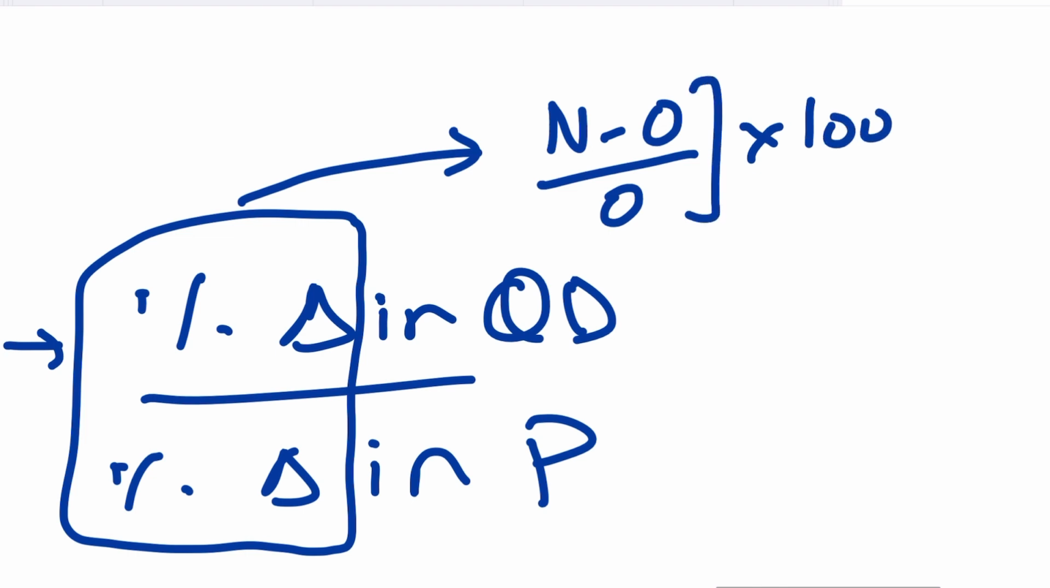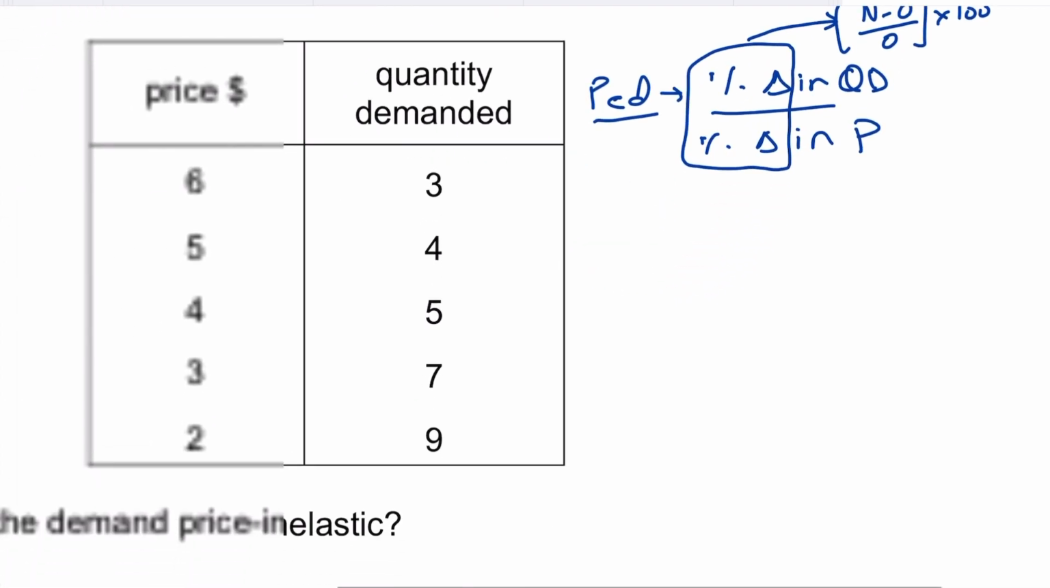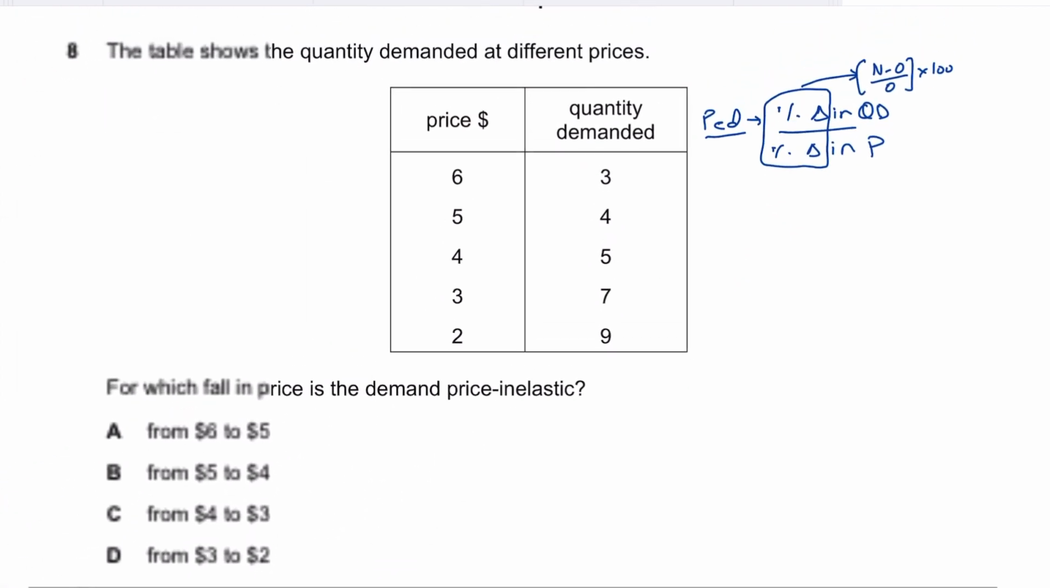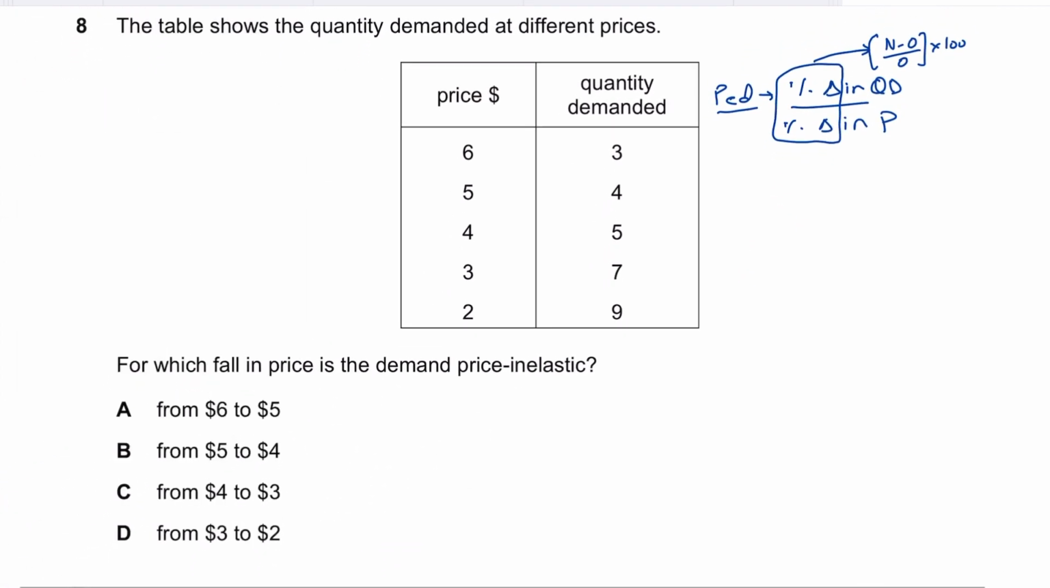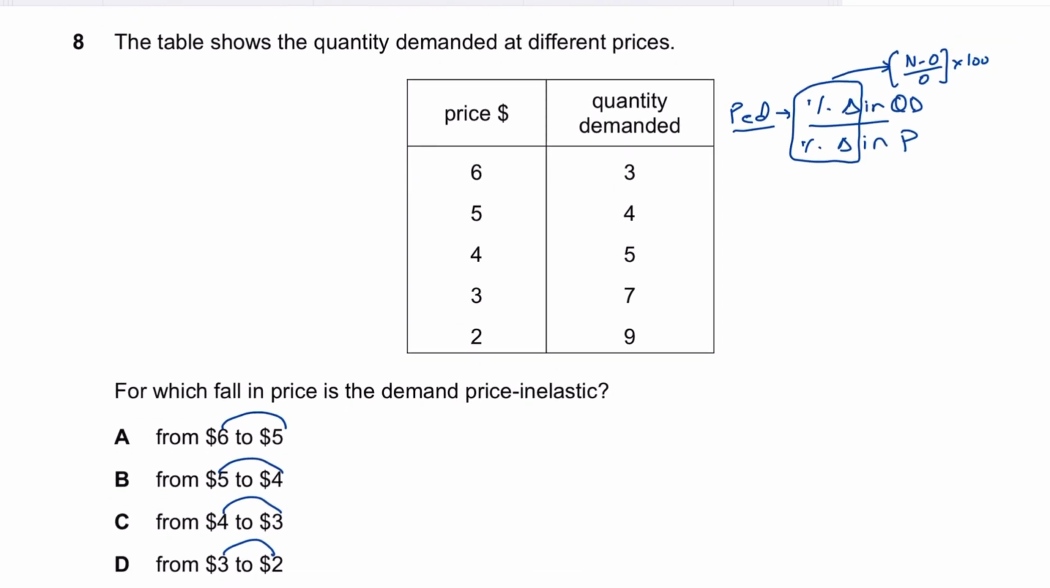What do I mean by that? New quantity demanded or new price, if it's for QD or P, O means old price, old quantity demanded, and just put these figures in the values. What I want you to do is pause this video and calculate the price elasticity of demand. So for example, if the price falls from 6 to 5, 5 to 4, 4 to 3, 3 to 2, calculate the PEDs. In fact, I'll be doing it with you.